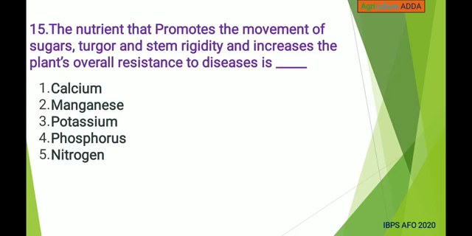Next, the nutrient that promotes the movement of sugars, turgor and stem rigidity and increases the plant's overall resistance to diseases is: calcium, manganese, potassium, phosphorus, nitrogen. Answer is potassium.